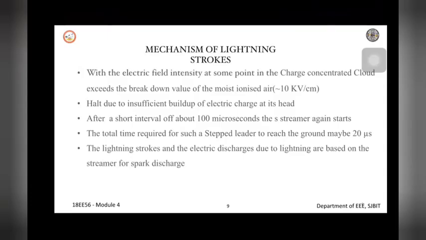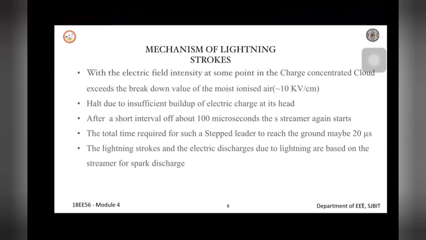So next is the mechanism of lightning stroke. We have seen many times that lightning occurs, right? We have seen the lightning which is transferred from the clouds to the ground. Many times we have seen that, and very rarely we see that the charge transfers from the ground to the cloud. Right? Few people have observed that, and it is very rare.